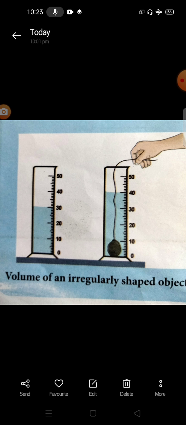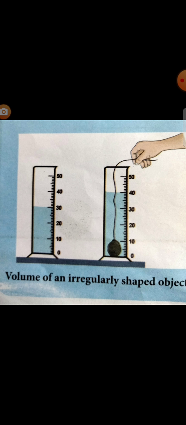Then we take a small stone and tie it with a thread and immerse the stone inside the water by holding the thread. What happened? Yes, the water level increased. So now we mark the increased water with the help of the measures in the measuring jar, and we take it as V2.